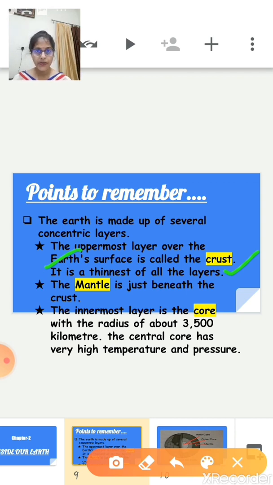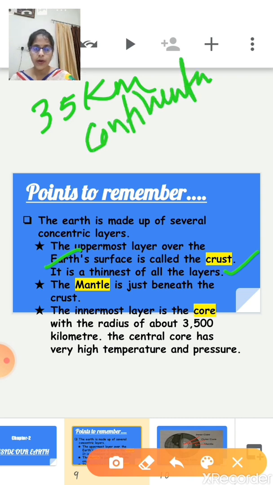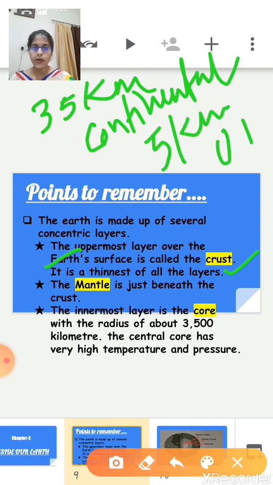Basically it is 35 kilometers on the continental mass, and only 5 kilometers on the oceanic floor. So that's why it is the thinnest of all the layers.